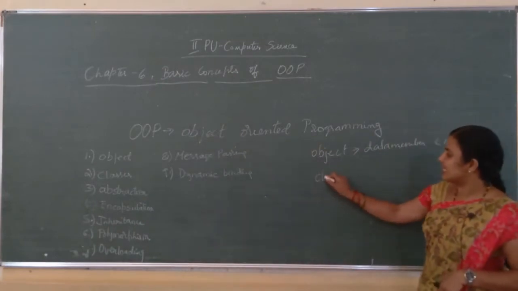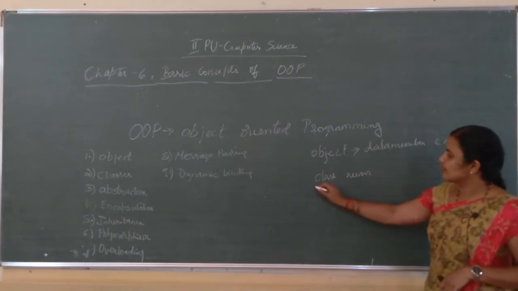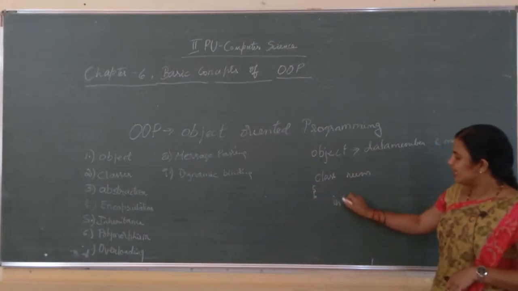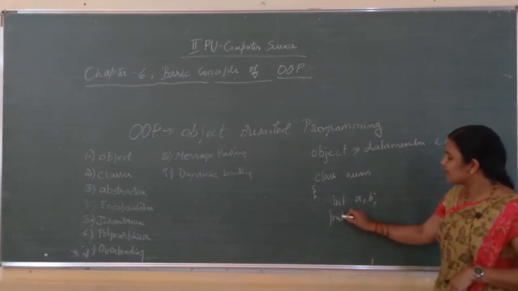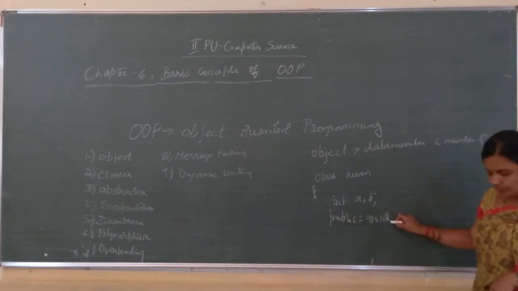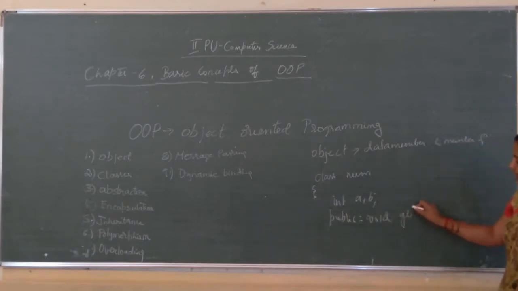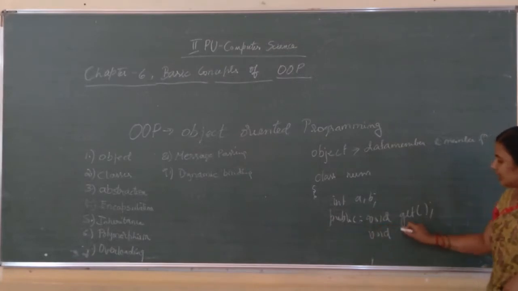Suppose I write a class like this: class num, int a, b, public, void get, void print.